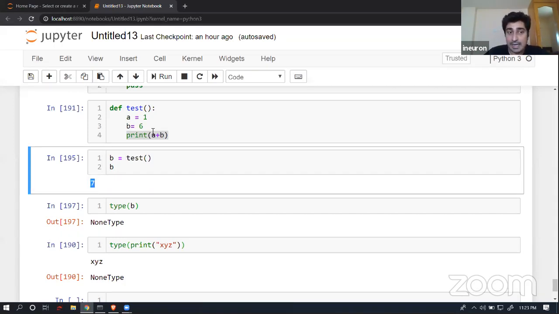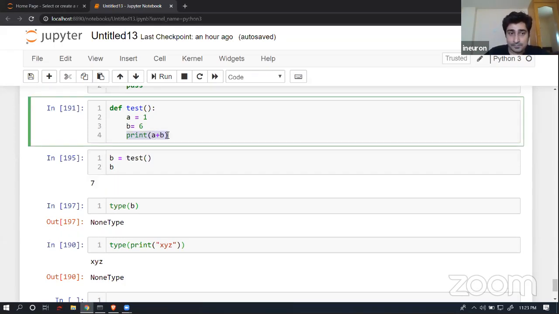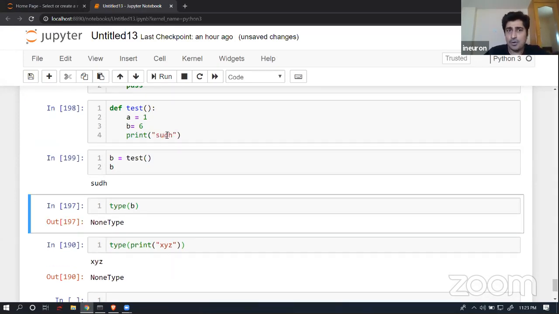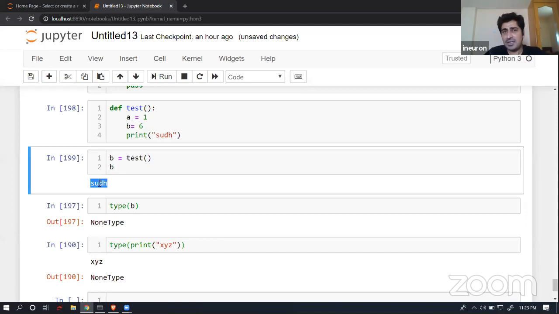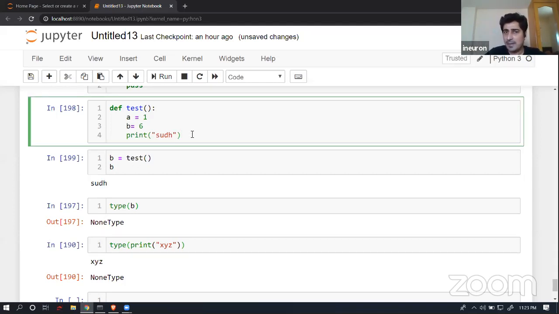Or else what I can do is try to return maybe SUDH over here. It looks like this is a string, but it is not a string, it is a None type. You will not be able to perform any kind of concatenation operation, string manipulation operation, or any function which is available inside a string, like upper, lower, isalnum, or anything. You won't be able to perform those operations. As simple as that. Try this out if you are going to return something from the print.